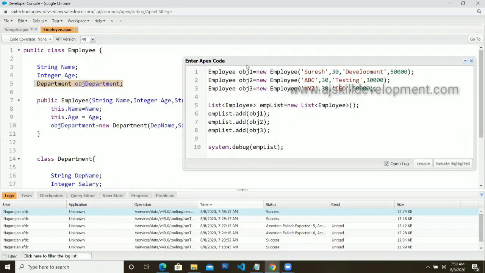Any doubt? Will the wrapper class work for huge data also? Yes, of course it will. That's why I implemented bulkifying over here by using a list. So by doing this, you are limiting the number of variables being used. Let's say you can use your for loop over here for 1 to 100. You can create 100 objects and you can store them into your